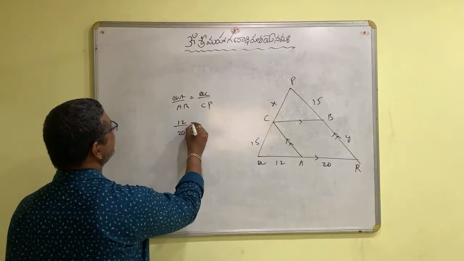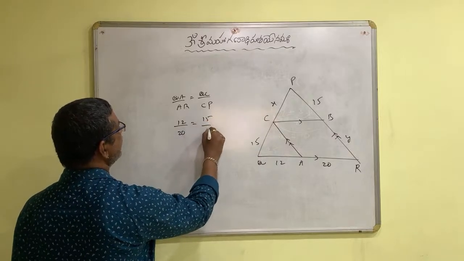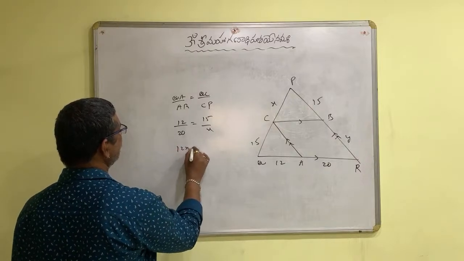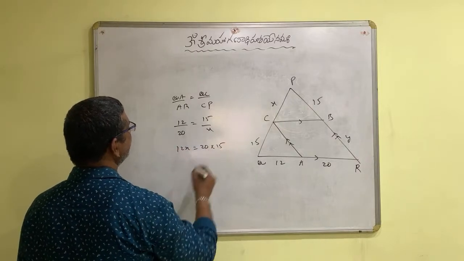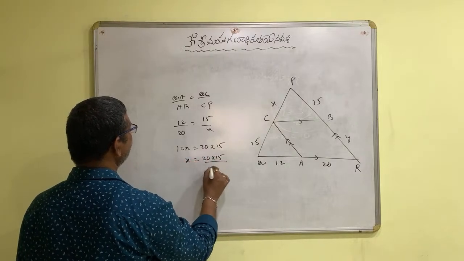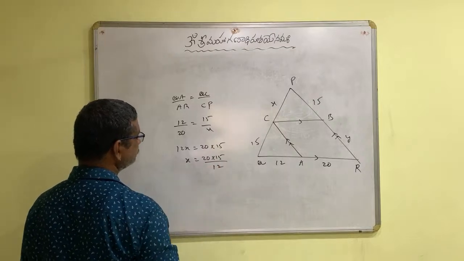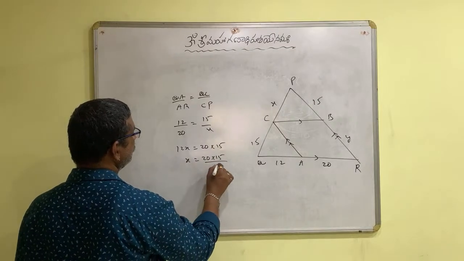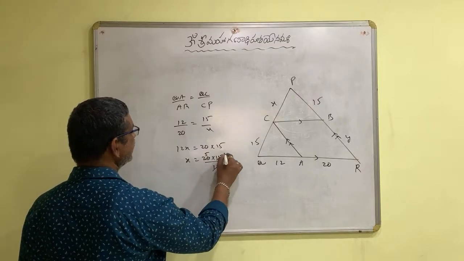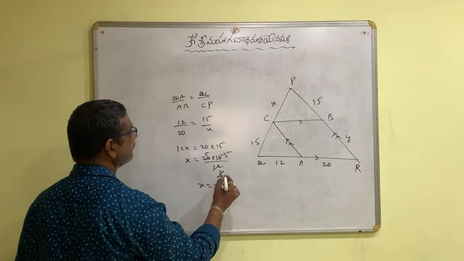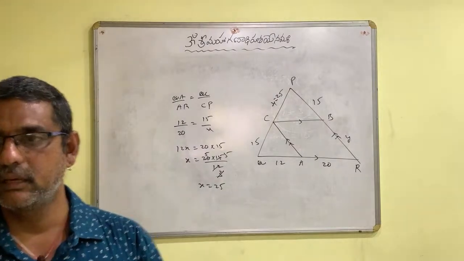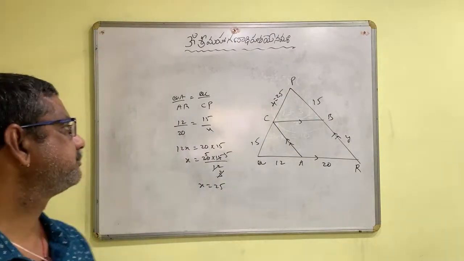12 by 20 is equal to 15 by X. Now do cross multiplication. 12x is equal to 20 into 15. X is equal to 20 into 15 by 12. 4 3s are 12, 4 5s are 20, 3 5s are 15. So X is 25, which means PC is 25.